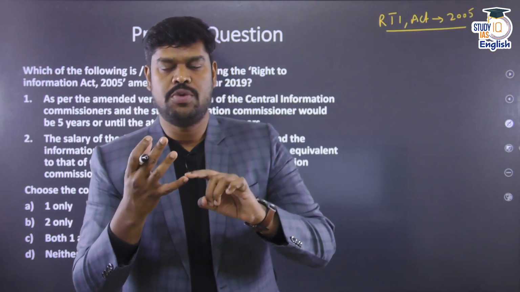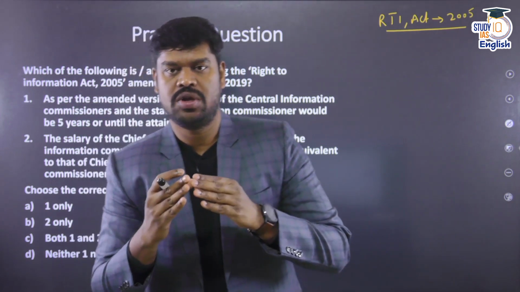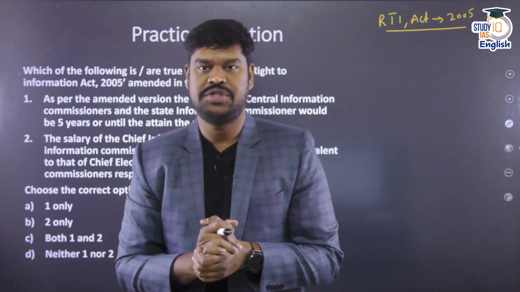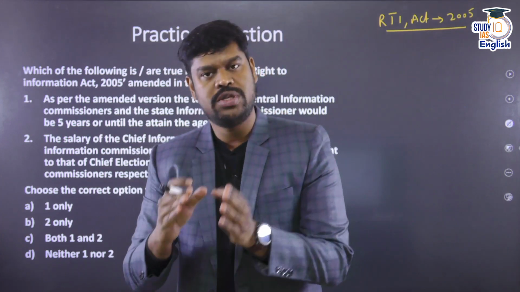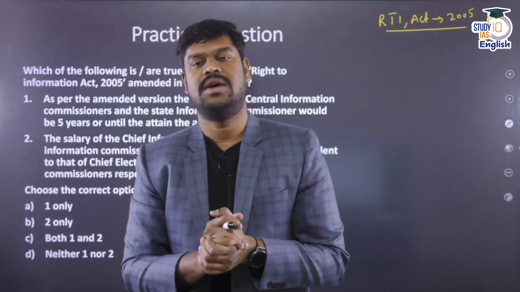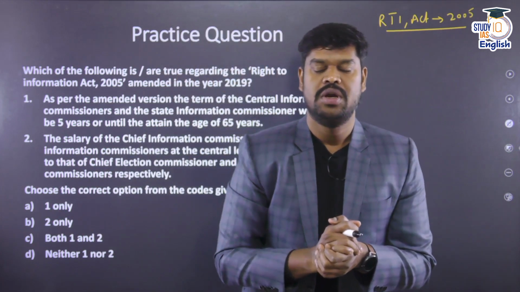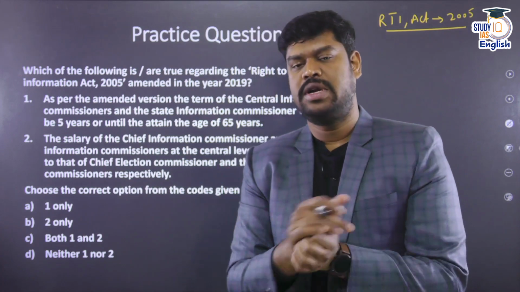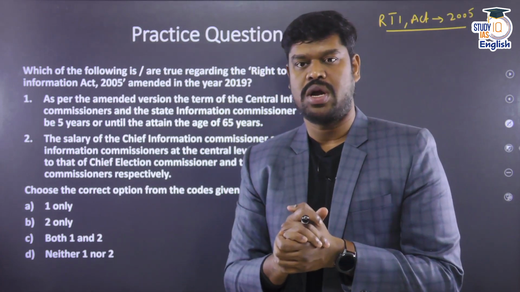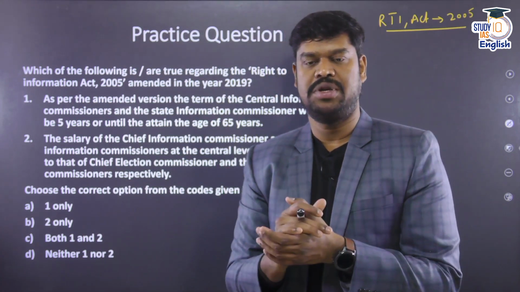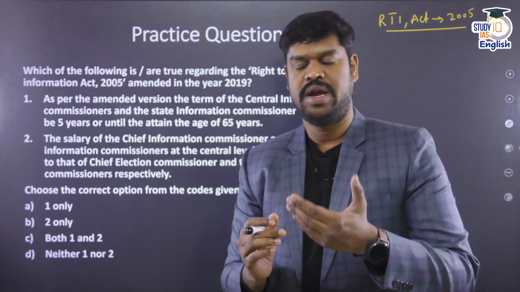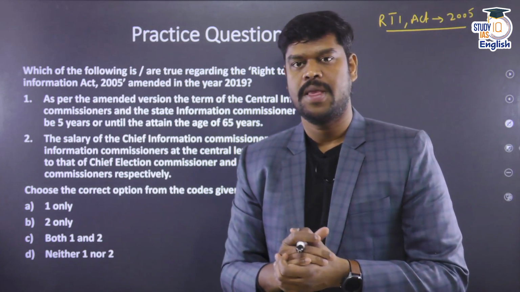So, what is the objective behind which this particular law was enacted? In order to give the citizens access to public information, that is governmental information, which had been recognized as a right by a number of courts even before this legislation was enacted, and also to promote more transparency, to make the system more accountable and to prevent corruption. All these have been the objectives behind this Right to Information Act.